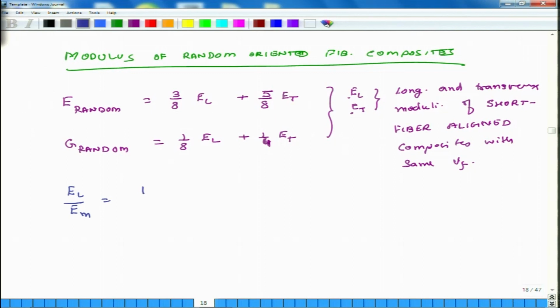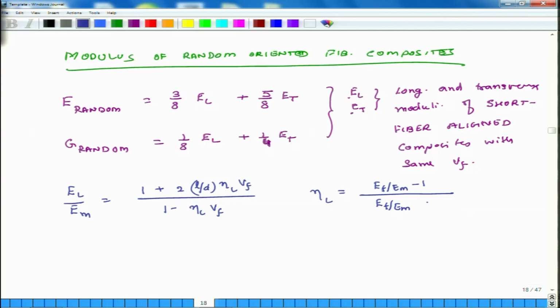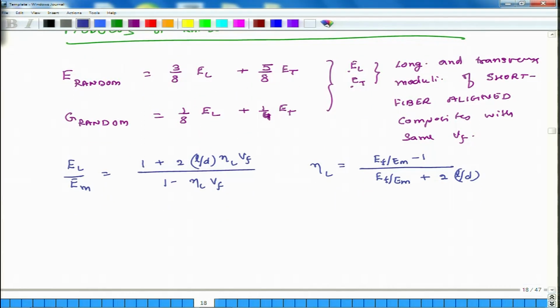E L over E M equals 1 plus 2 L by D eta L V F divided by 1 minus eta L V F, where eta L is E F over E M minus 1 divided by E F over E M plus twice L by D. So, if you know V F, E F, E M, and the length and diameter of the fiber, you can calculate eta L and use this expression to compute E L.